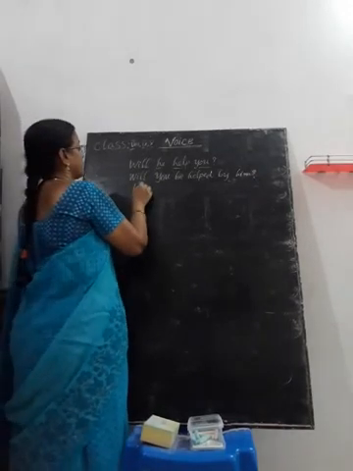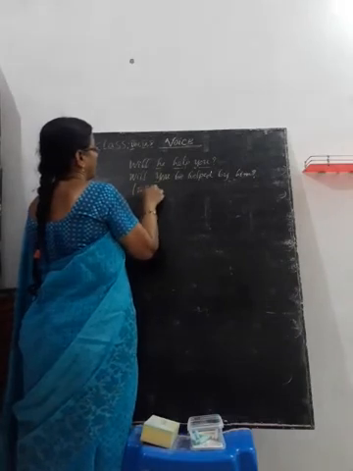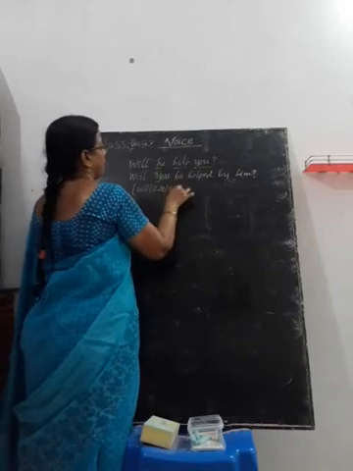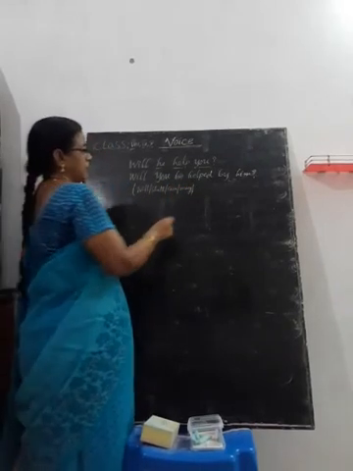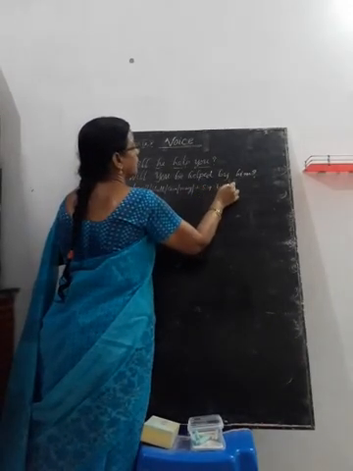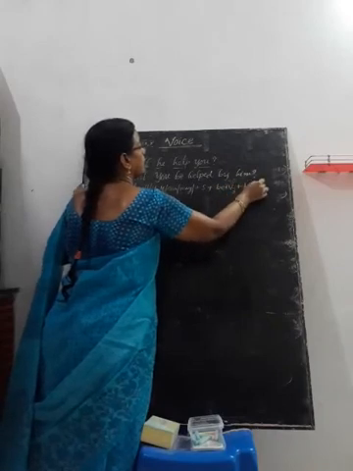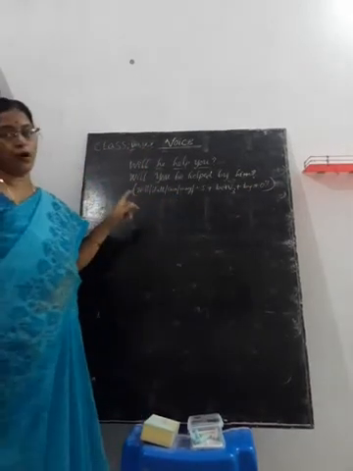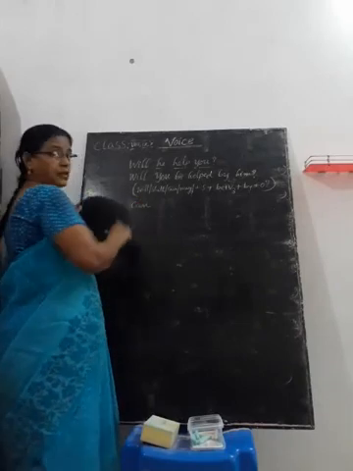What is the structure? Will, or shall, or can, or may, might, or could, etc. plus subject plus be plus V3 plus by plus object question mark. This is the structure you have to follow. Here I have taken another example.